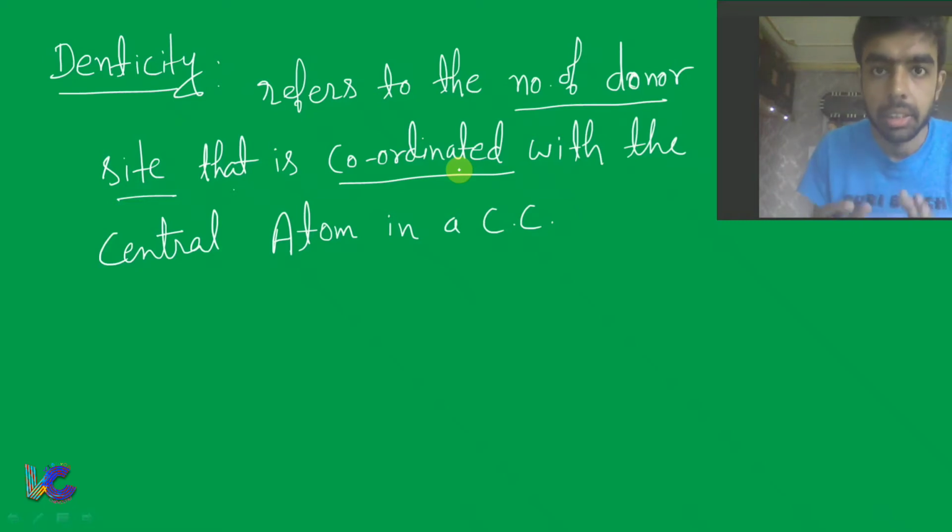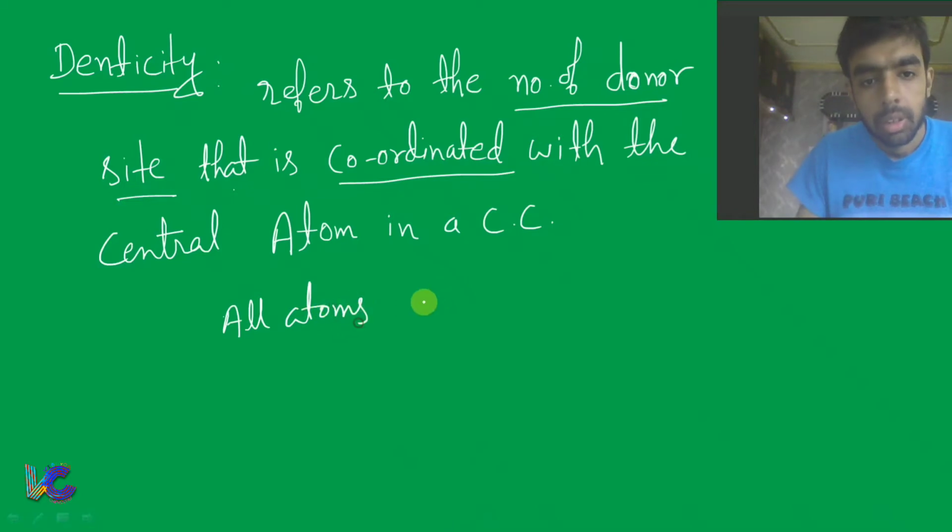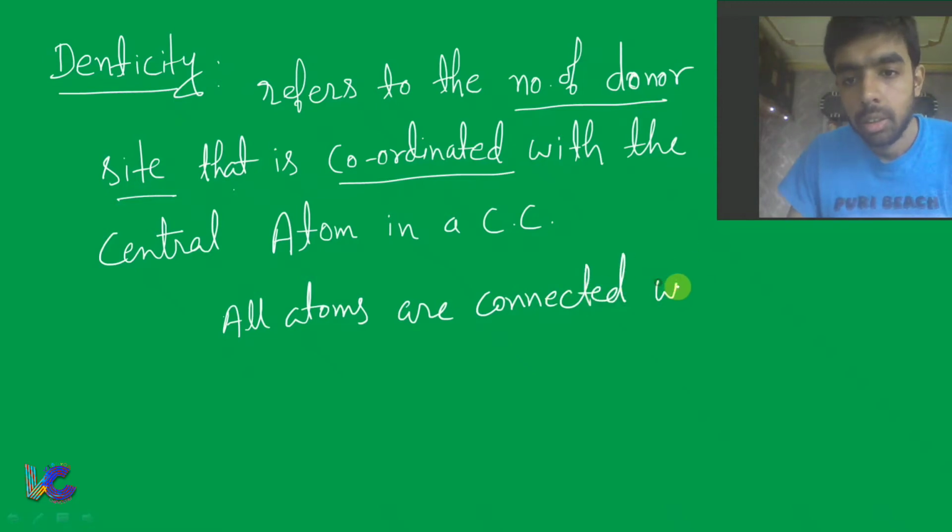That is denticity. Fine. Now in denticity, all atoms of the ligand are connected with the central atom.